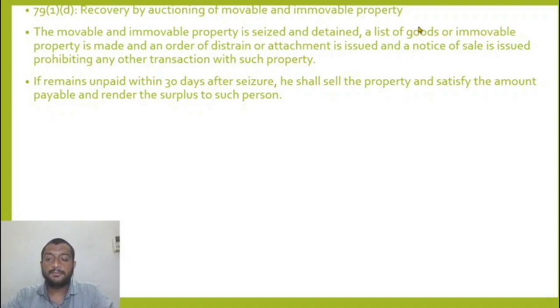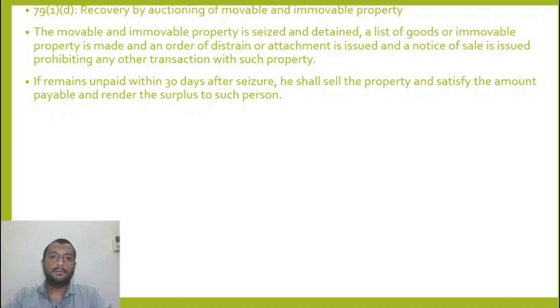So first, a list of goods that are being seized or detained is made, and an order of attachment or distraint for movable property is issued, and a notice of sale is issued prohibiting any other transaction with such property. A public notice is given. So if anyone says he is not the owner of the property, I am the owner, he can come and give